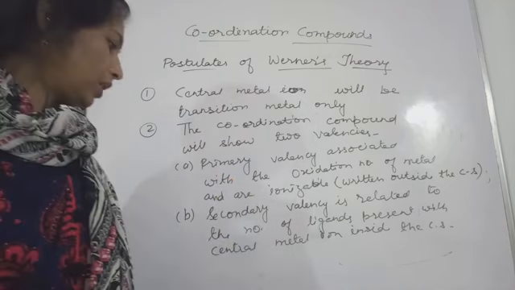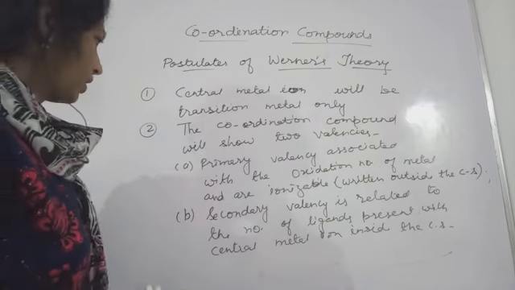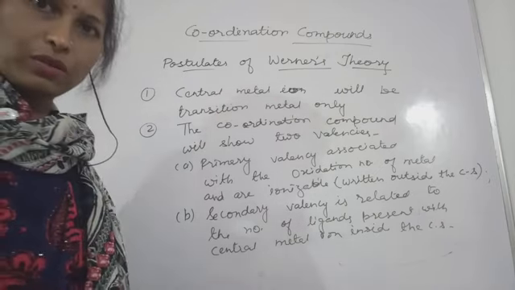Okay, so now next, third point, hope you noted down this.